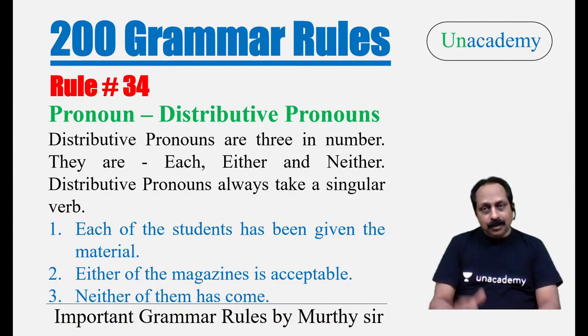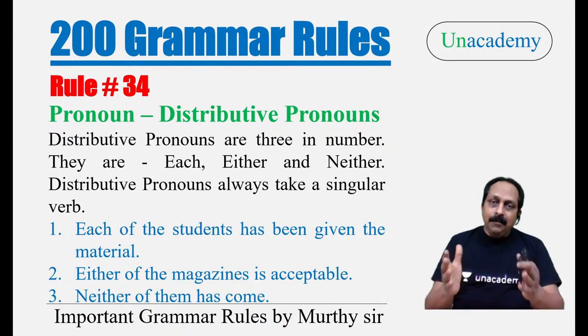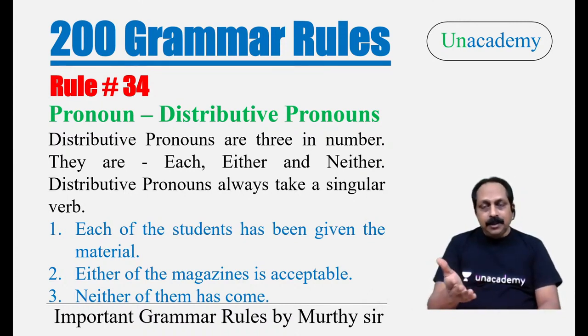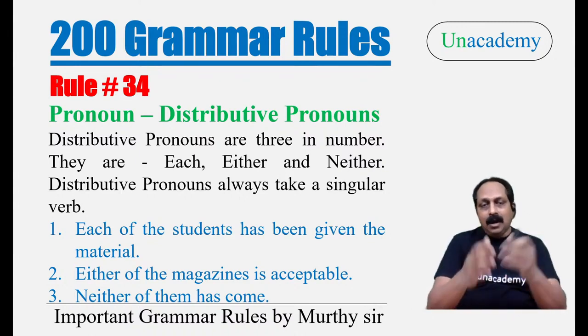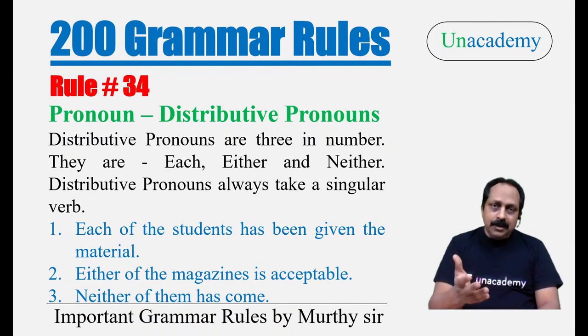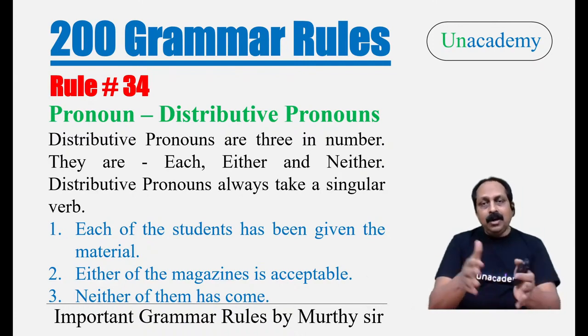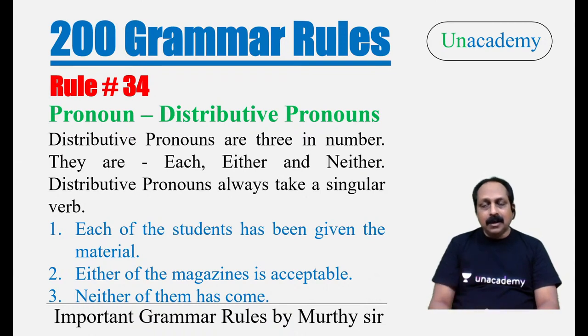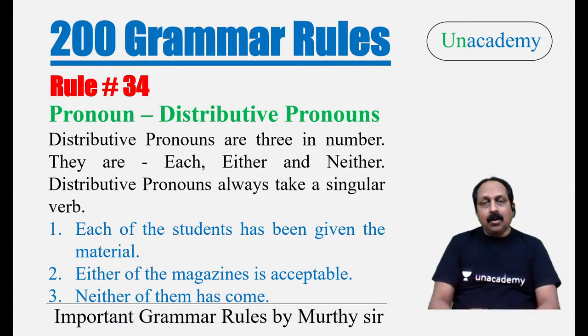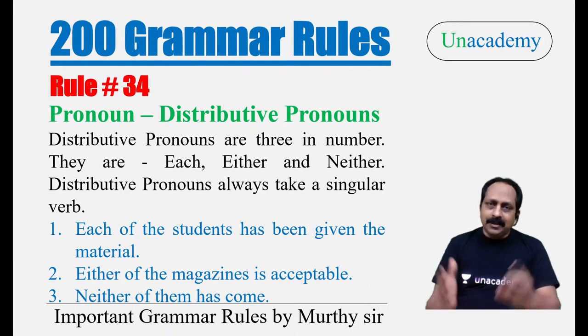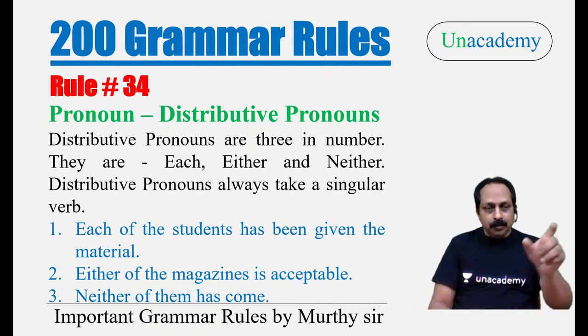Now, rule number 33 is over. I said there are three dimensions. I have talked about two of them, none and one. What is the third one? Everyone. When you see a sentence that begins with everyone, it's quite obvious that it takes a singular verb. This is an easy one. That's the reason why I haven't brought that as a rule. In some exams, they've given a sentence like, everyone were given the material. That is not correct. Everyone means you're talking about one, not more than one. Then you cannot say everyone were given. Everyone was given the material. That's an easy one. A lot of students can easily spot the error.